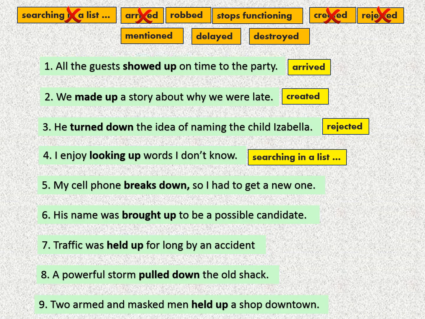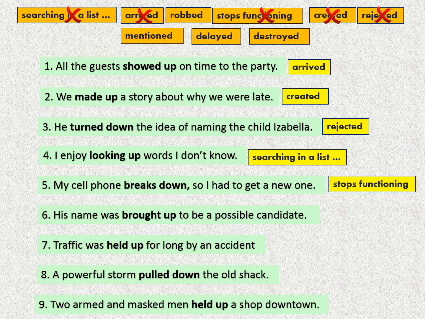Number 5, my cell phone breaks down, so I had to get a new one. So as we saw with the car, the telephone breaks down, meaning it stops functioning. Number 6, his name was brought up to be a possible candidate.